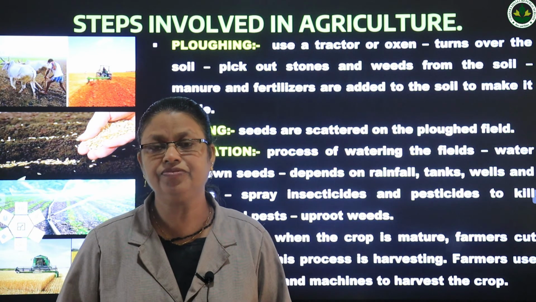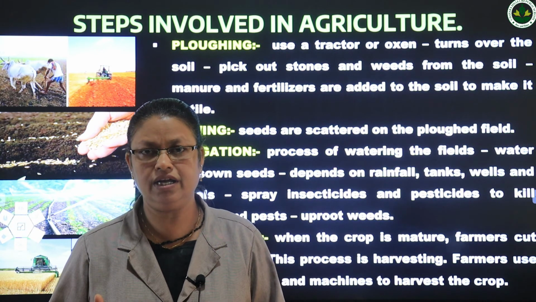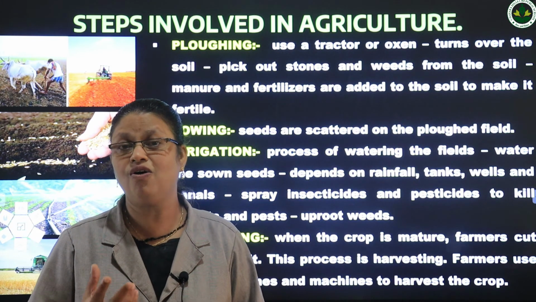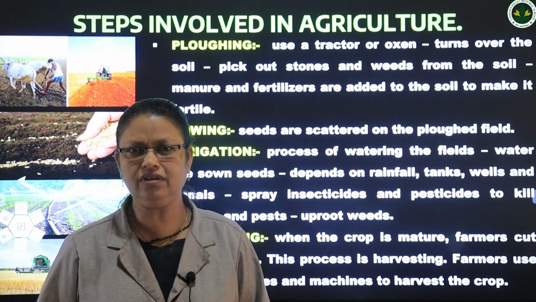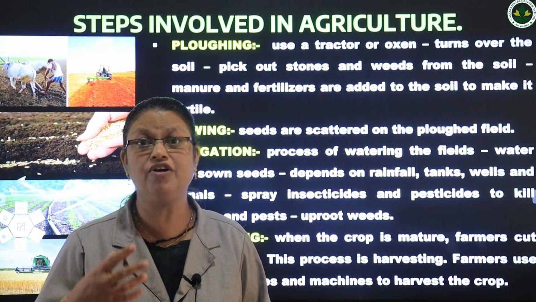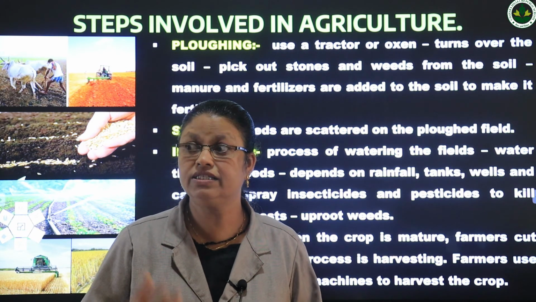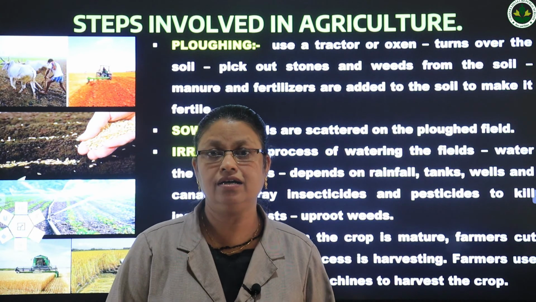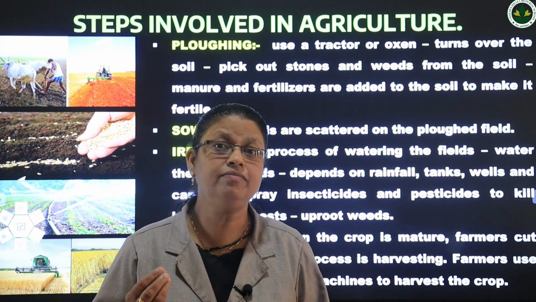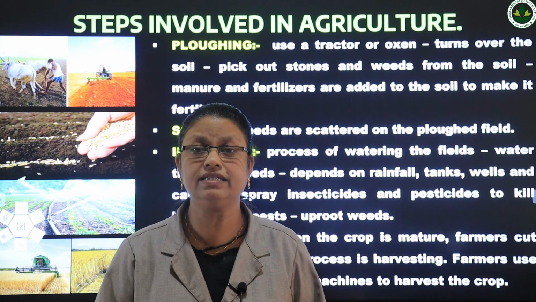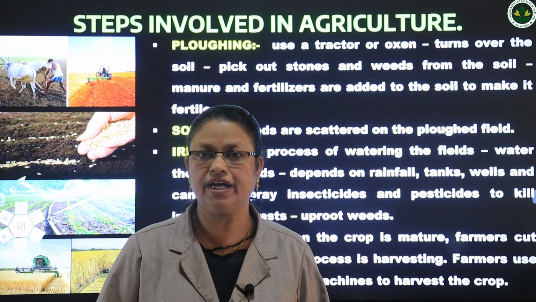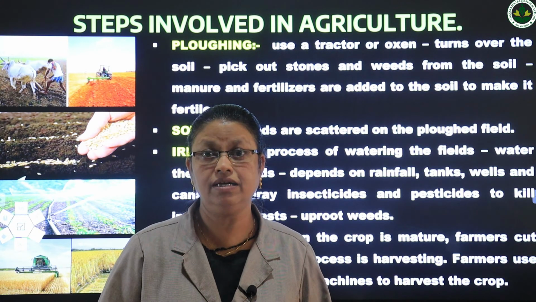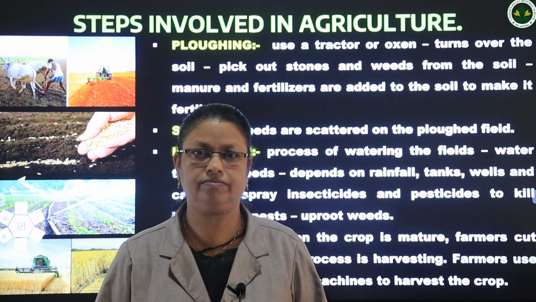After watering, the crops grow, isn't it? So there is a chance of attack of pests and insects like rats. We have to protect the crop from insects and pests. For that, what do the farmers do? They spray insecticides and pesticides to kill the insects and pests.